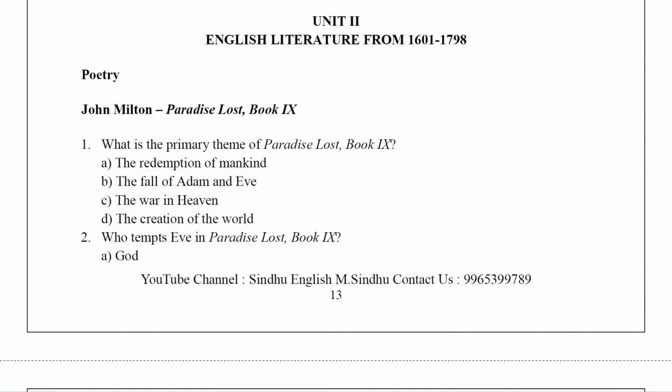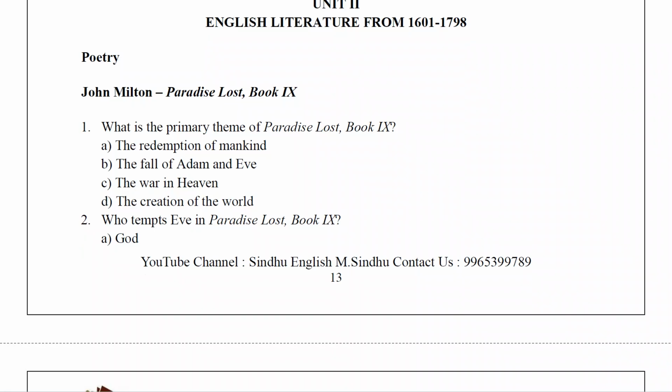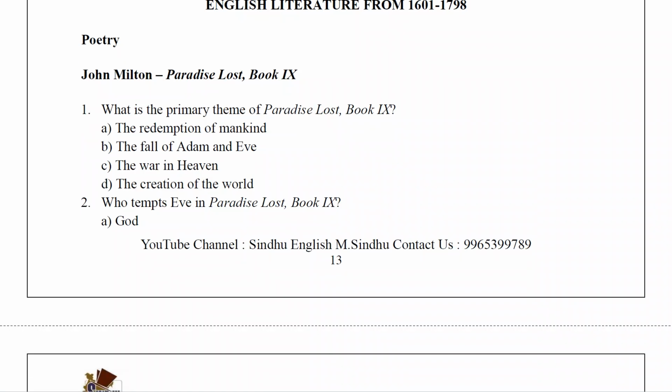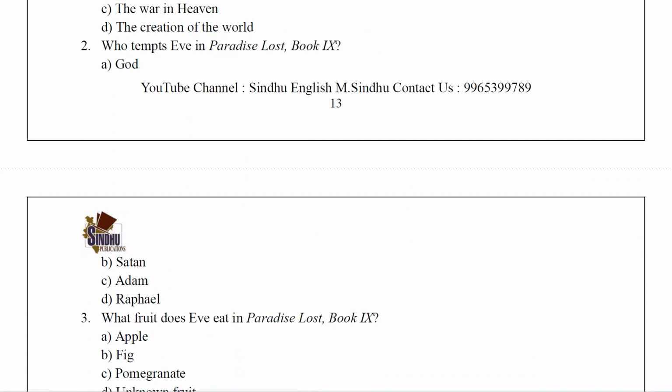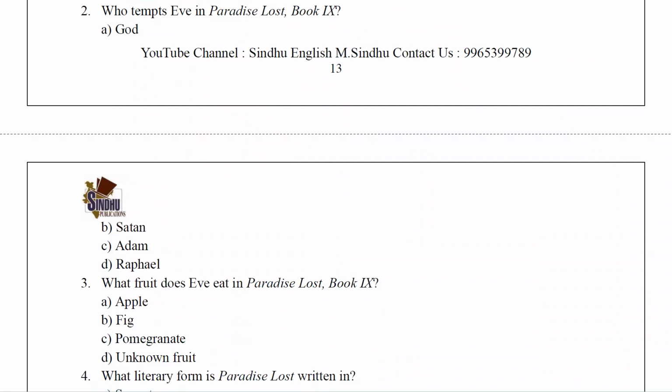So first poetry, John Milton's Paradise Lost, Book 9. What is the primary theme of Paradise Lost, Book 9? The answer is the fall of Adam and Eve. Who tempts Eve in Paradise Lost, Book 9? The answer is Satan.